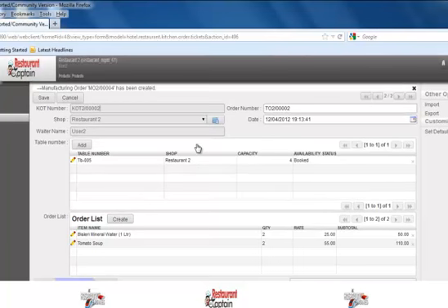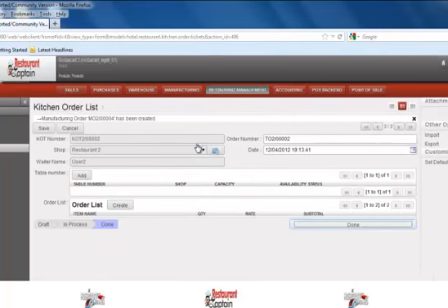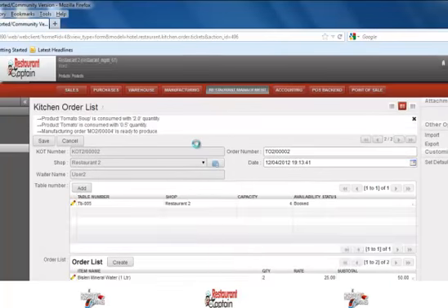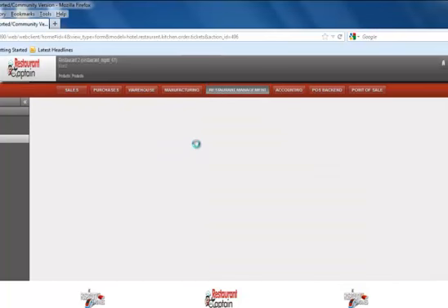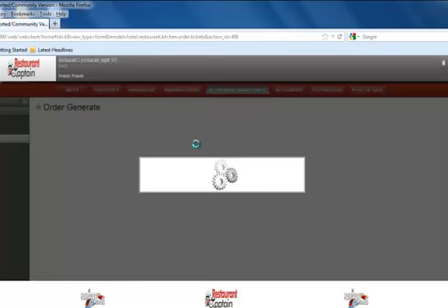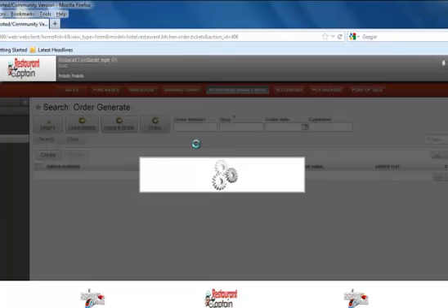And once the KOT is done, the finished products that are available in the KOT are now ready to serve to the customer. Hence, in the table order form, you can now process that particular table order for a done state or to create an invoice.